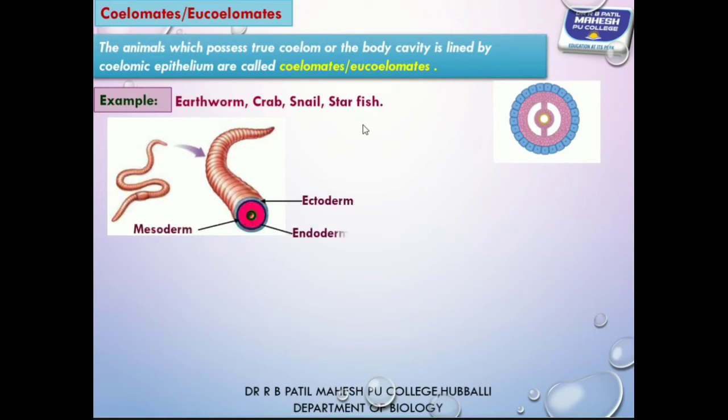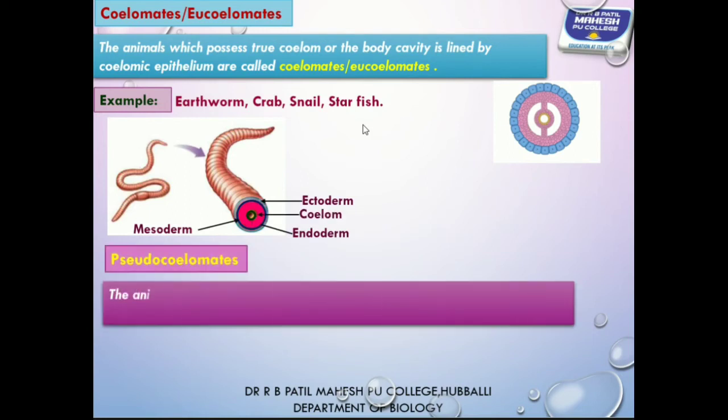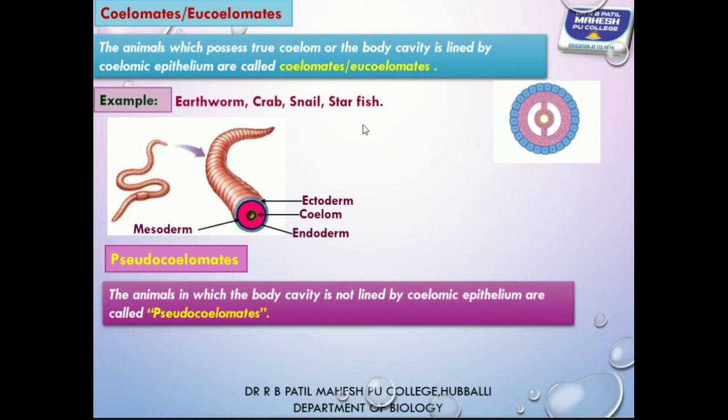The next one is pseudocoelom. The animals in which body cavity is present, but it is not lined by coelomic epithelium.